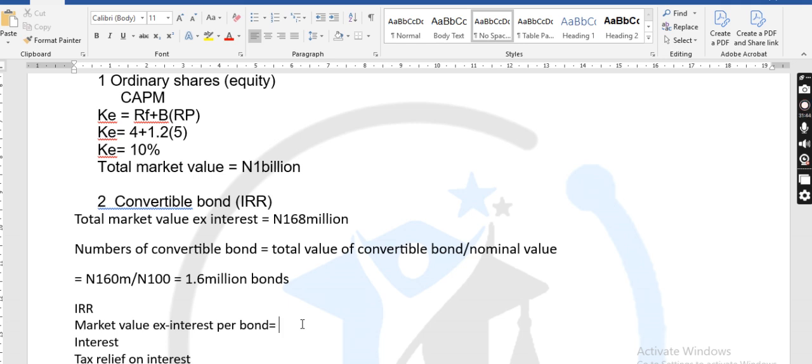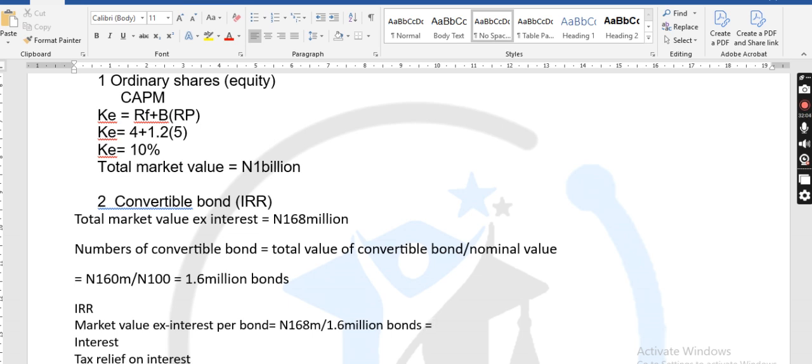Now, to get your market value as interest per bond, you will now do what? 168 million divided by 1.6 million bonds.